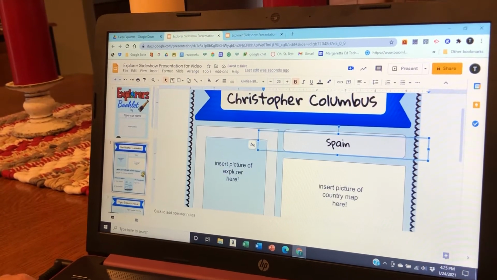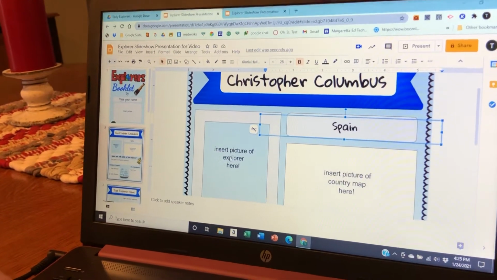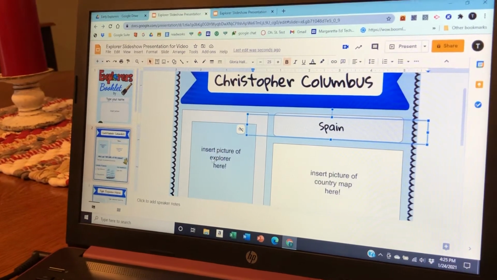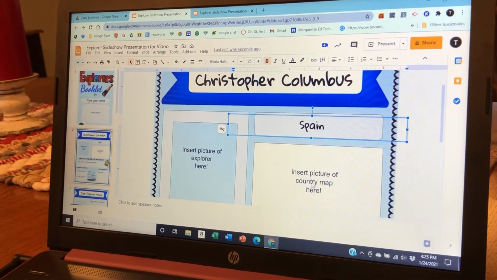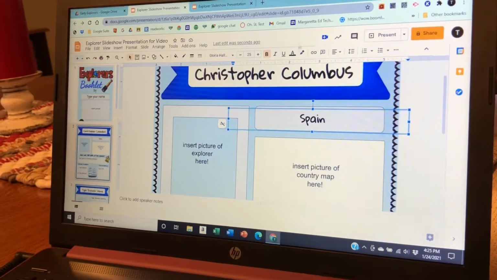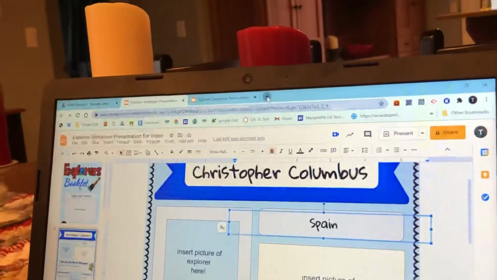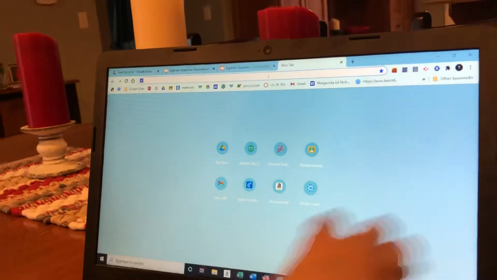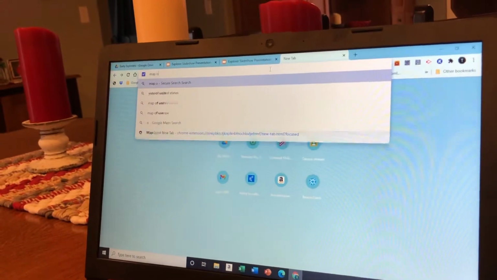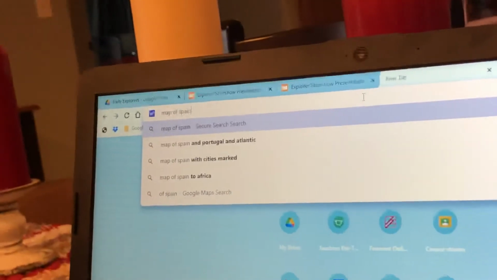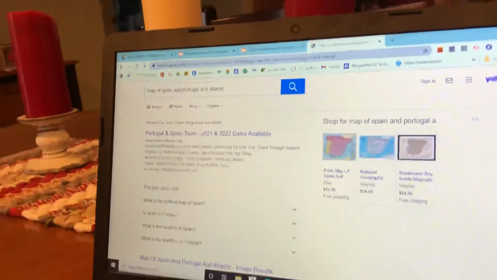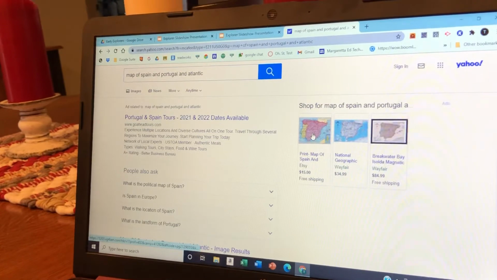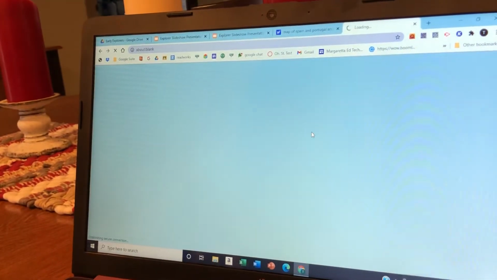So we're going to go out on the internet and we're going to find a picture to put in for Columbus, and then we're also going to look for a picture of Spain. So what you'll do is you'll open a new tab and we're going to type map of Spain. And we're going to pick a map.